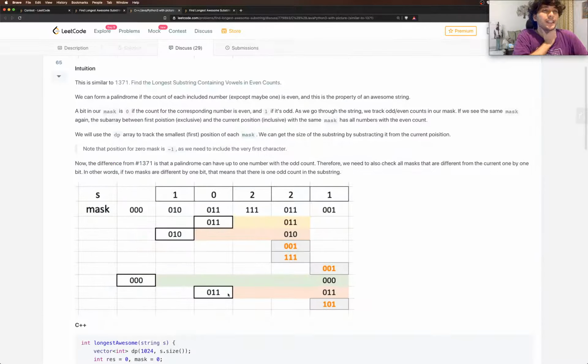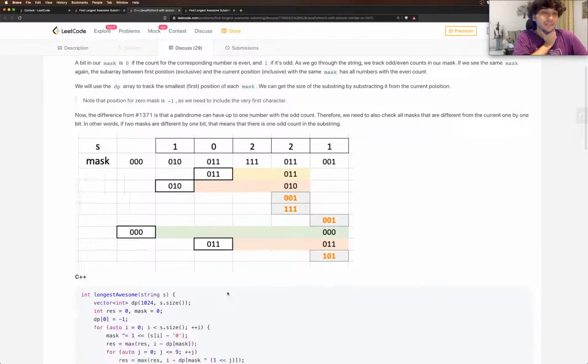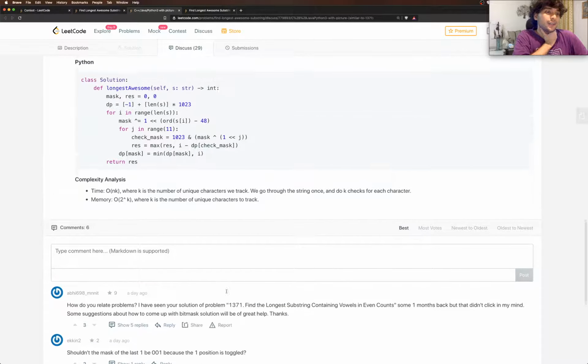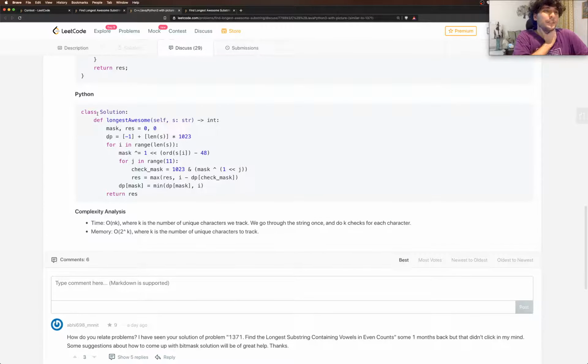Alright, so I get the idea, but I'm still not sure how they're going to code for it. Let's have a look at the code and try to understand what they're doing here. So it's a very small code. Mask starts as zero. Result also starts as 0. DP is -1 plus length of s into 1023.